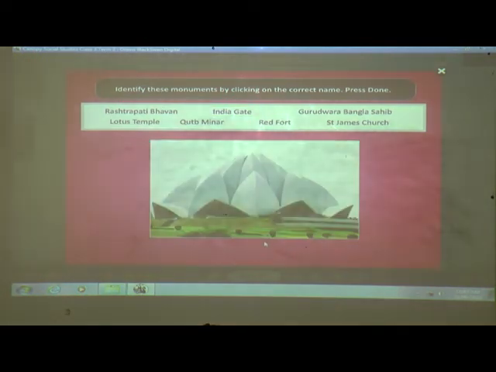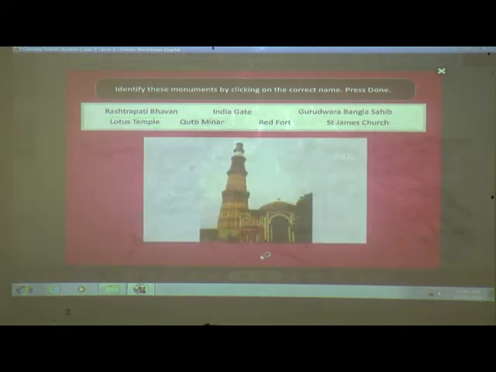What is this? Just now only we have discussed within a minute. Yes, which temple is it? It is open to everyone. Which temple is this? Correct. Lotus Temple. Next, see the next picture.